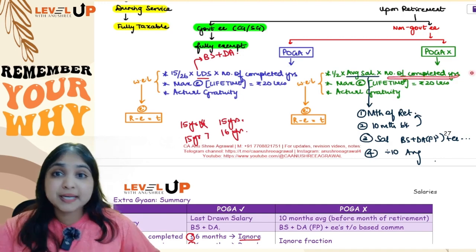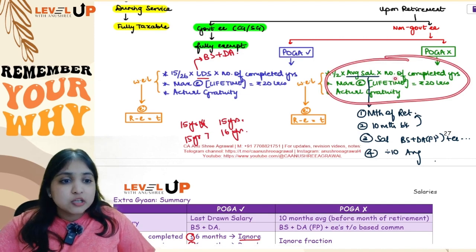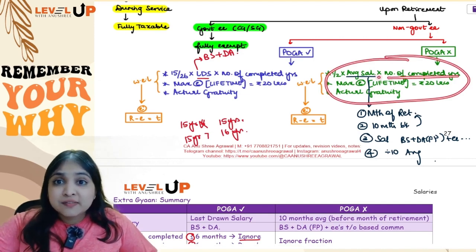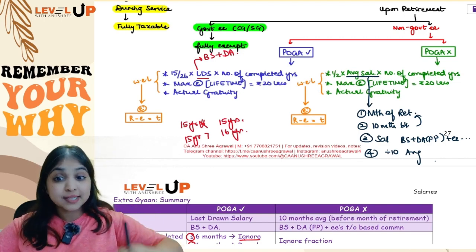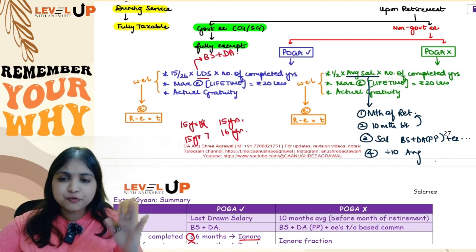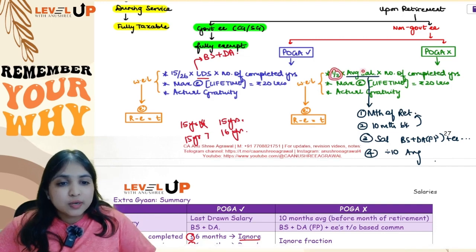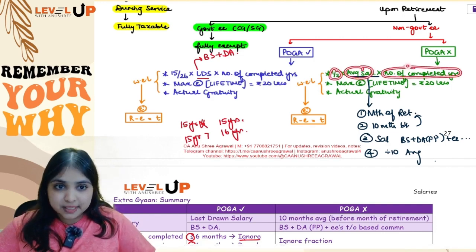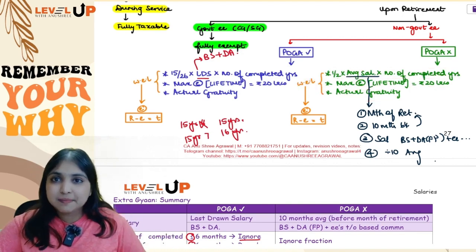Here, number of completed years, what will you do with the fraction? This is very similar to leave salary, guys. So number of completed years, what do you do in leave salary also? You ignore the fraction, irrespective of what the fraction is, you always ignore the fraction. So even over here, number of completed years, you will straight away fully ignore the fraction, you will not consider the fraction. Okay, so 1 by 2 into average salary into number of completed years. Then maximum exemption which you can get in lifetime is 20 lakhs, actual gratuity. Out of these 3, whichever is the least will be exempt, received minus exempt, balance will be taxable.